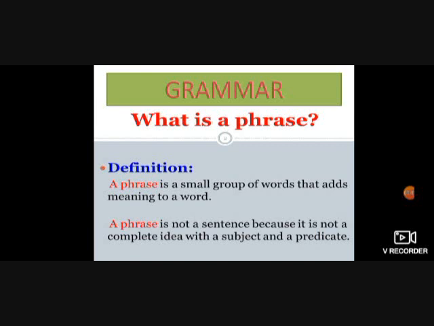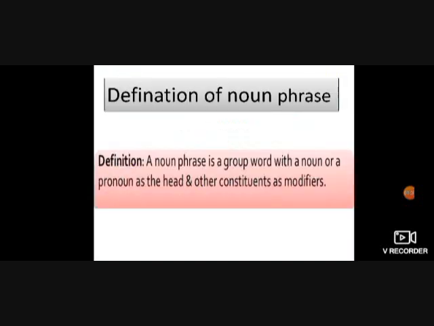In a sentence, it gives a complete meaning. It has both the subject and the predicate. Whereas in a phrase, the subject and predicate are not present. And if we look at the phrase independently, it will not give a complete meaning. So, a group of words which will not give a complete meaning is basically a phrase. There are many types of phrases. In this part, we will be dealing with noun phrase.